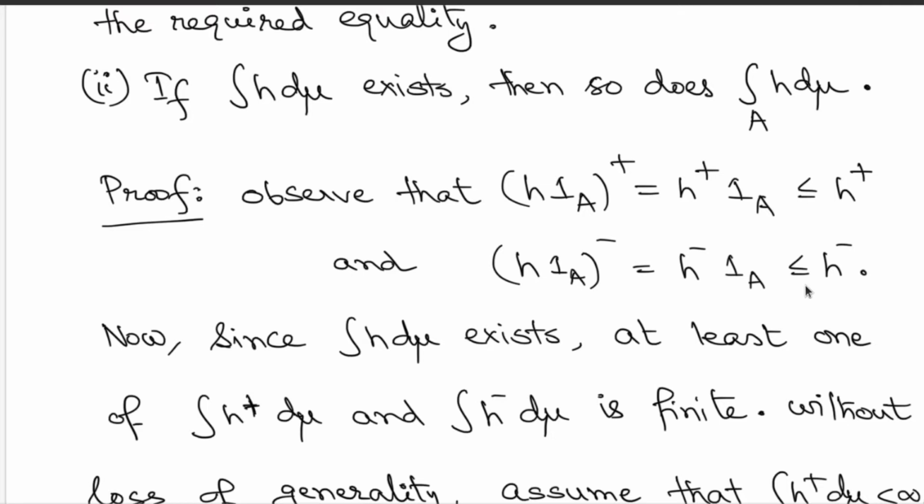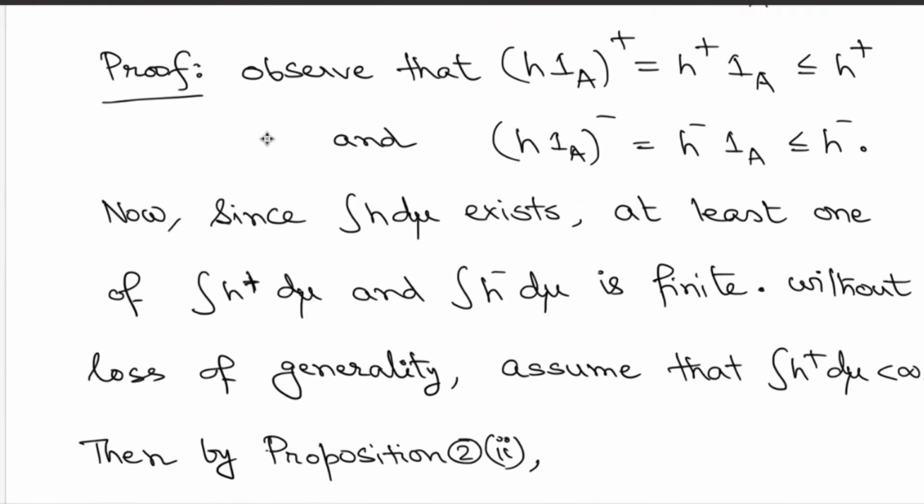So once you have these two inequalities and provided integration of H d mu exists, you can now claim that one of the integrations of H plus and H minus must be finite. So if both are finite, then H is integrable. If exactly one of them is finite, the other is infinite, then H is quasi-integrable. In either case, at least one of them is finite, and hence, without loss of generality, let's assume first that H plus has a finite integral.